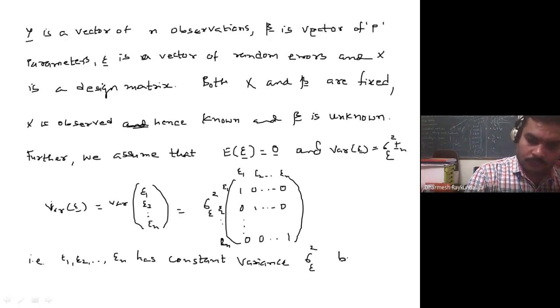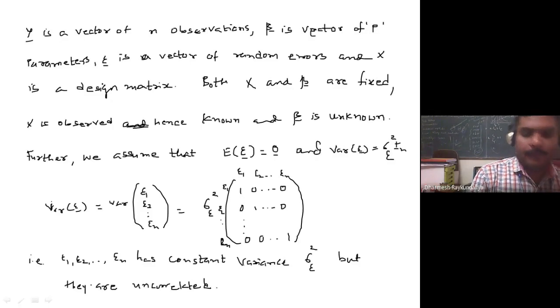but they are uncorrelated. Who are uncorrelated? The epsilons are. So epsilons have a constant variance and they are uncorrelated.